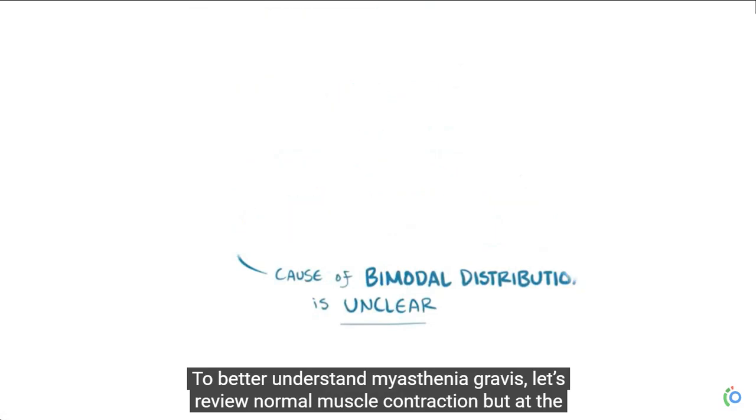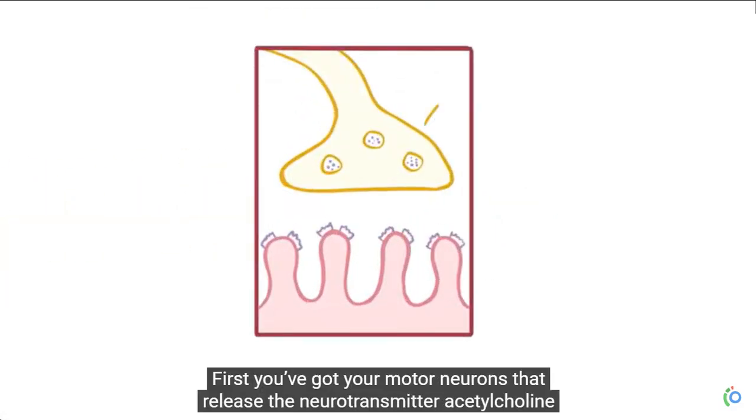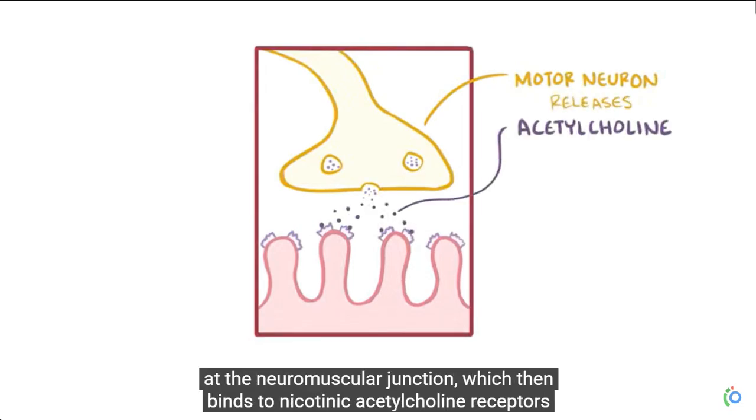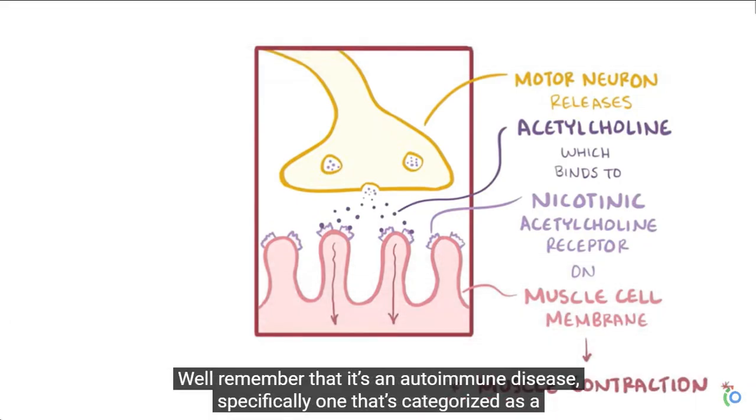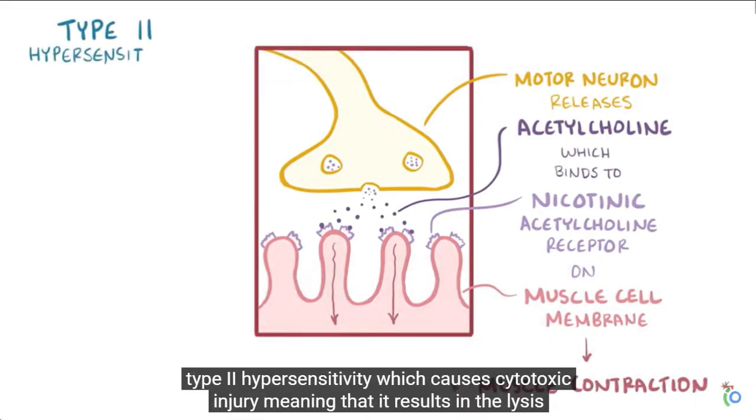To better understand myasthenia gravis, though, let's review normal muscle contraction at the cellular level. First, a neuron releases the neurotransmitter acetylcholine, which binds to receptors on the muscle, causing muscle contraction. In myasthenia gravis, remember that it's an autoimmune disease, because the immune system makes antibodies against the acetylcholine receptors, which has the same consequence.